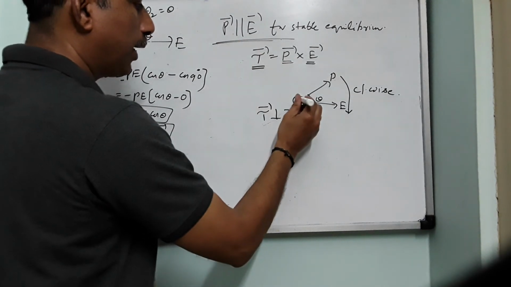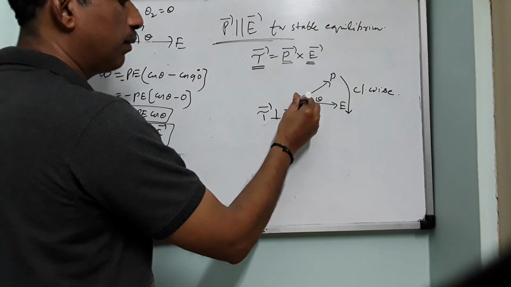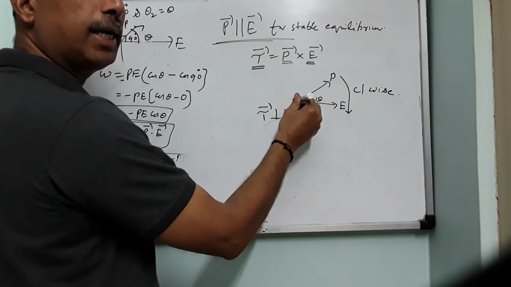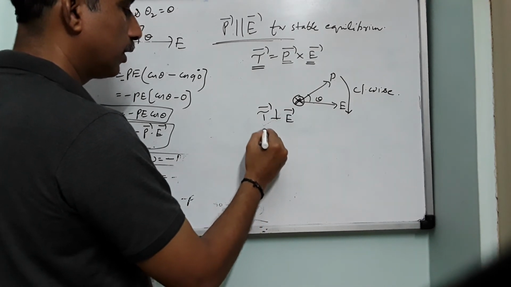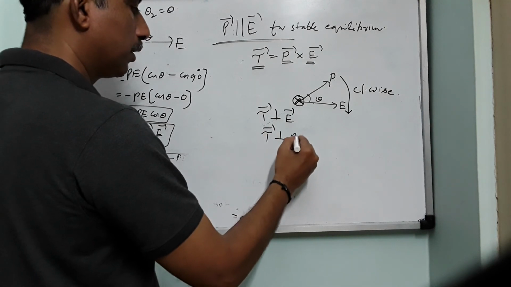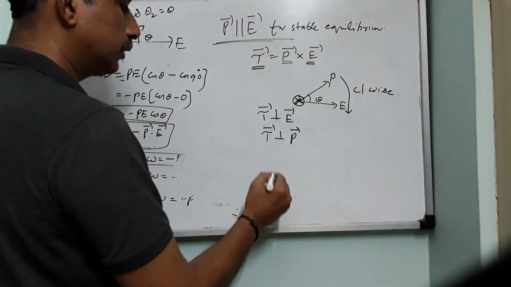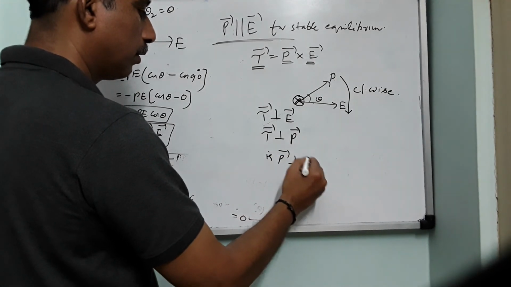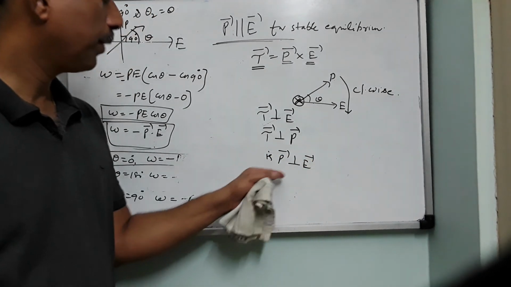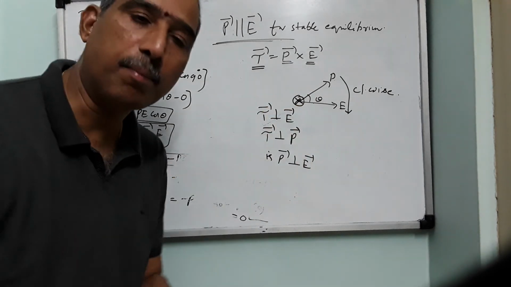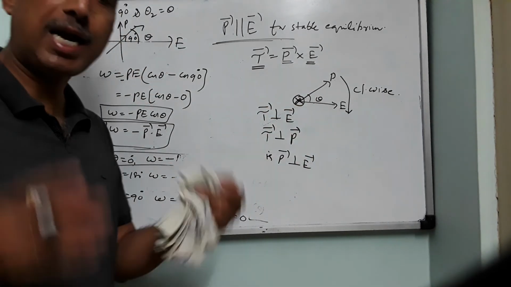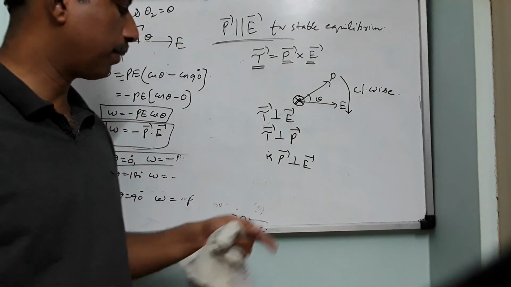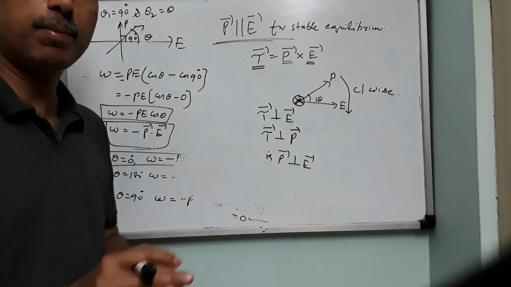Now again the pen, the torque vector. What is the angle between the pen and P? Again 90 degrees. So tau is perpendicular to P. Now my question is: is P perpendicular to E? It can be, or it cannot be. It is not necessarily always that P is perpendicular to E. That is not a must condition.